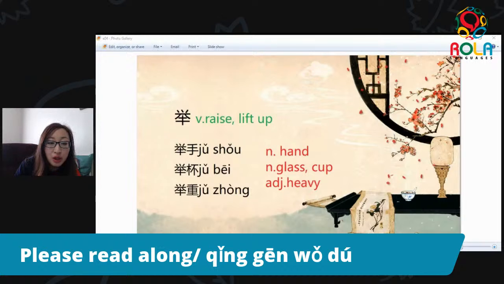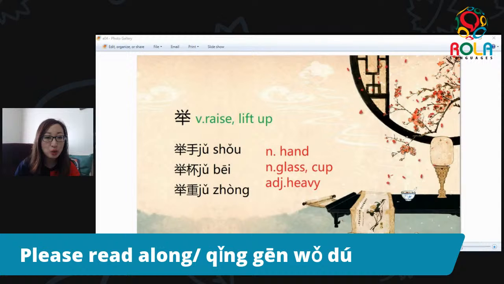All right, since we talked about the verb 选, now we're talking about 举. Like I said, 举 is usually used as a verb. It means to raise something up, to lift something up. So here we can see a couple of little phrases. First one, 举手. 手 is a noun. It means hand.